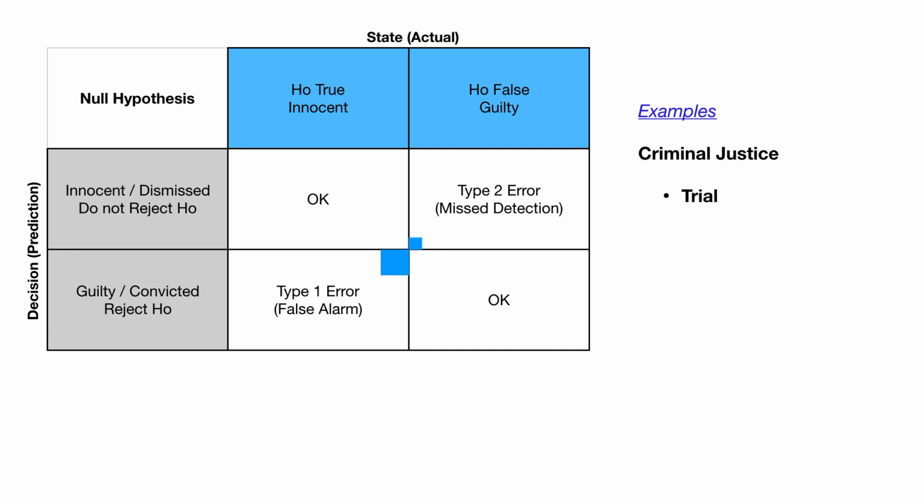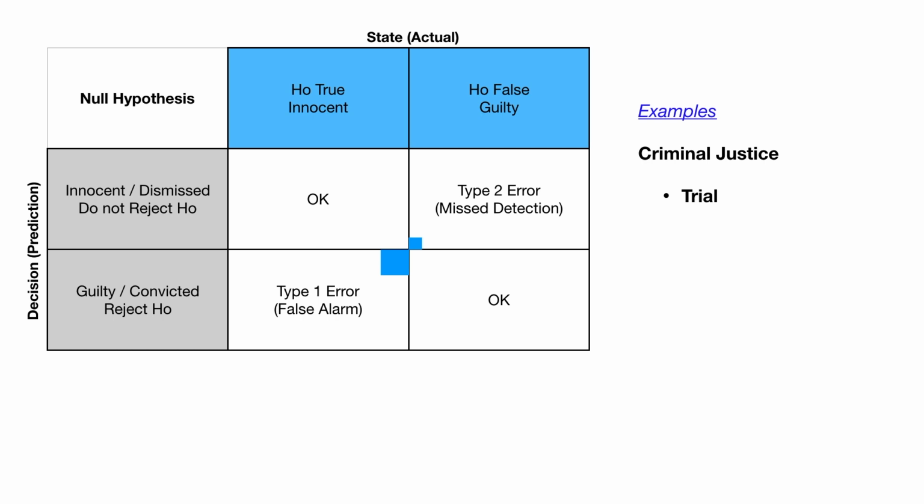Well, now let's look at this table. On the top in the blue color, we have two scenarios. Scenario number 1, I am innocent. And scenario number 2, I am guilty. If I am innocent in reality, that is the state. That means I was not speeding. But what happens is when a case goes to the court, the decision can be either ways. The decision can say that I am innocent, which is totally acceptable scenario because I am in fact innocent.